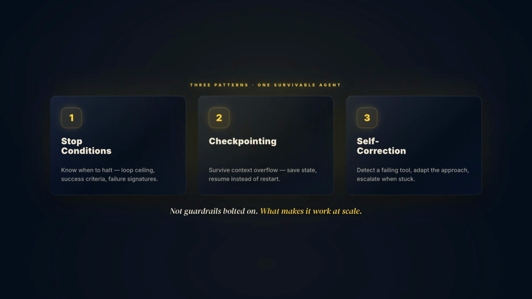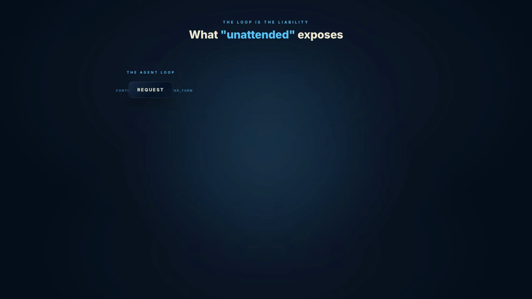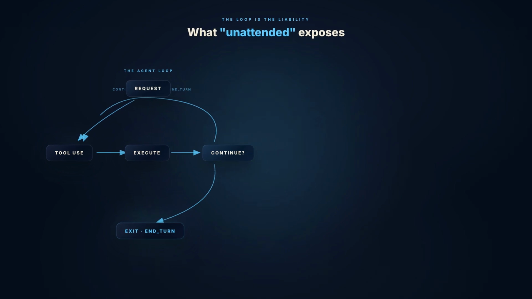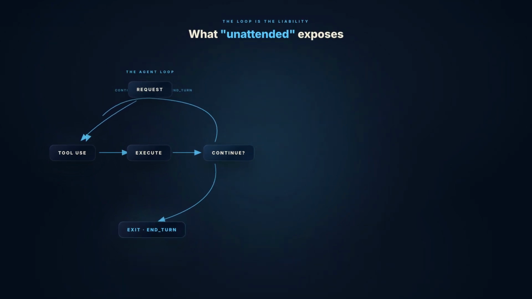Session lengths are already growing. The agents running in production today are running longer than they were 6 months ago. Patterns that were good enough for short runs are not good enough anymore. The agentic loop has one job: keep going until stop reason is end turn. That is the right loop for a short run. For a long one, it is a liability because 3 failure modes that are invisible at 5 minutes are inevitable at 45.